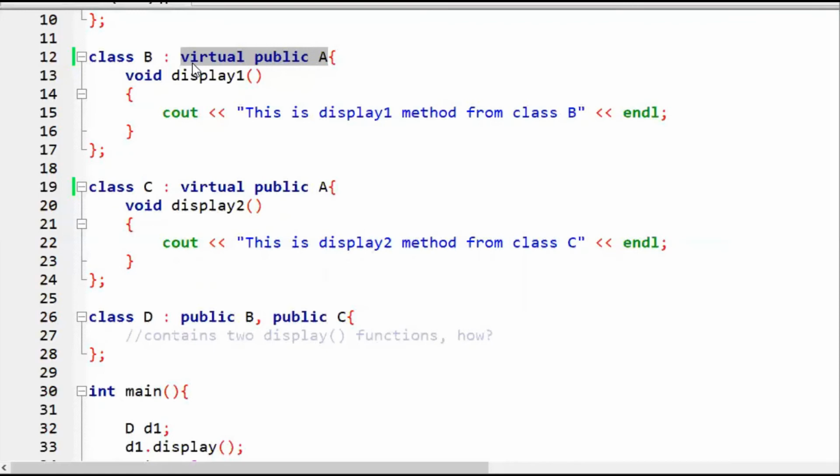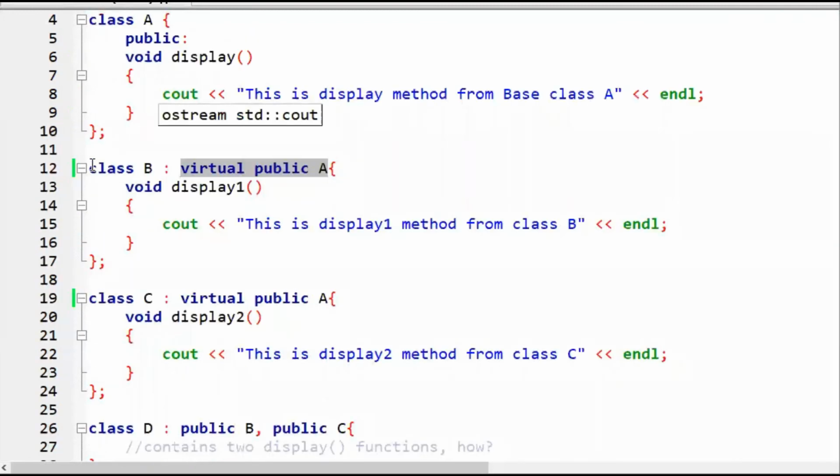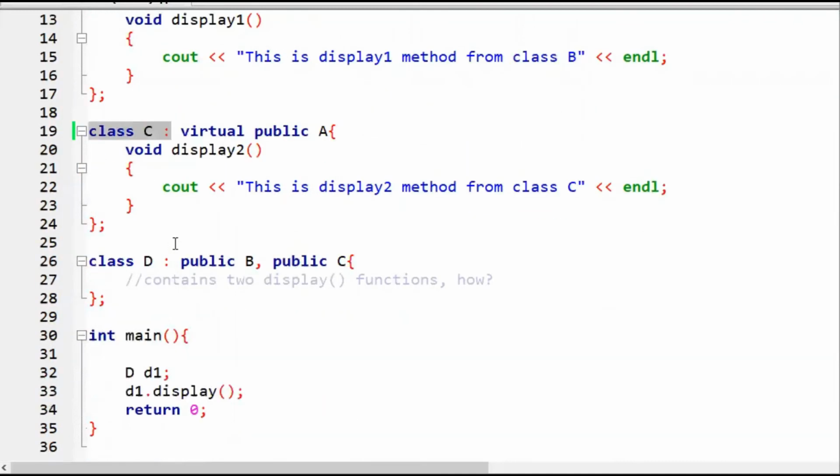It means only one copy of this class would be created and shared among all the inherited classes, class B, class C, and again class C. The same copy will be shared among all.